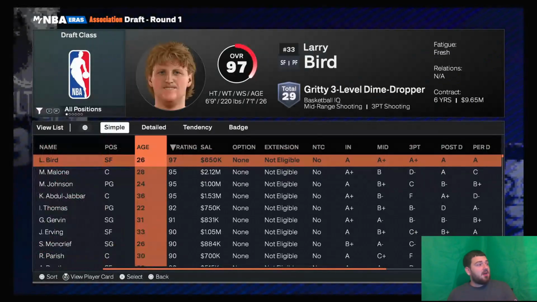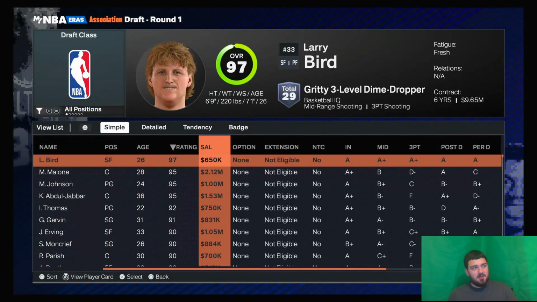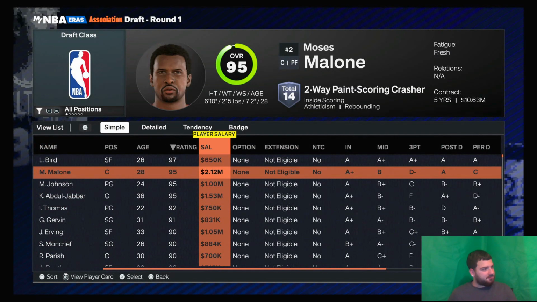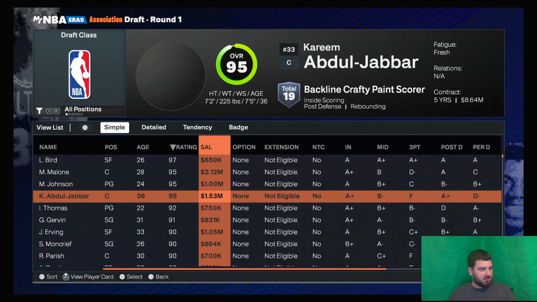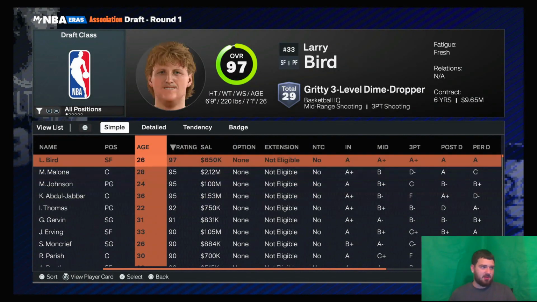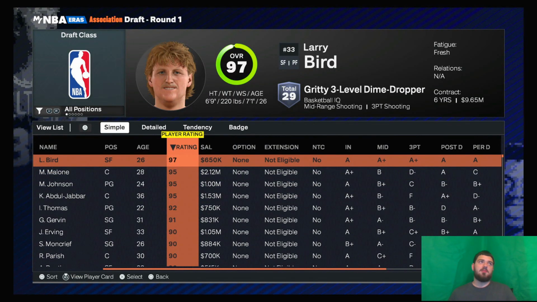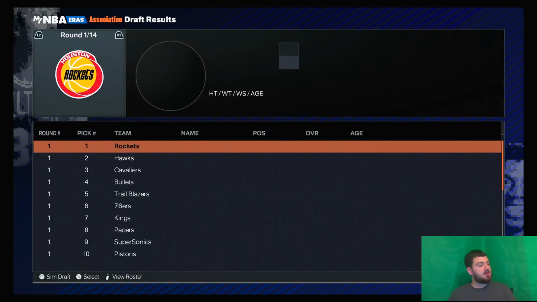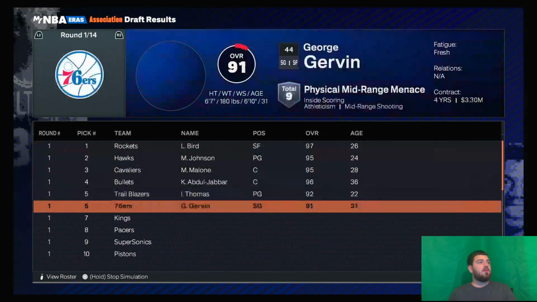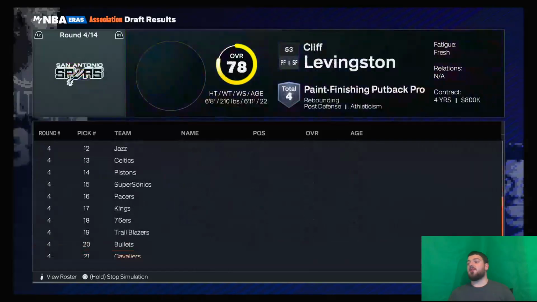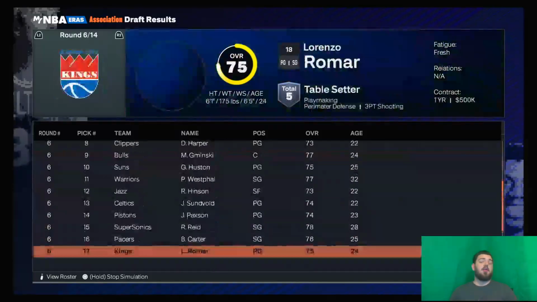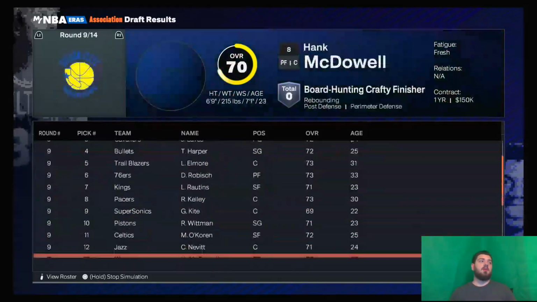If you need to see the player pool of the top of the top, Larry Bird, who makes not even $1 million. Moses Malone, Magic, Kareem, Isaiah are the top 5 players here. I would assume Larry goes first. He's young and he's the best overall by 2 overalls, and he does go first, and Magic goes second. So we will check out what those rosters look like when this is done.